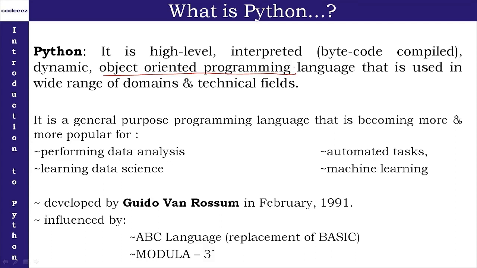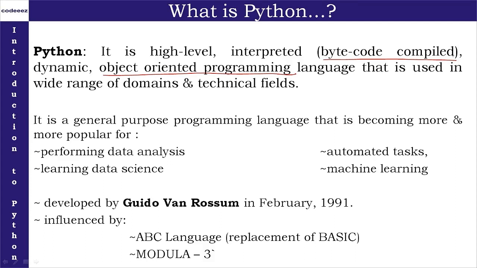Python is basically a language that is platform independent. Now, what makes it platform independent? The concept of bytecode compiled makes it platform independent. Whatever code we write in Python, after the compilation, after the interpretation, after the language translation is done, the conversion takes place in two steps.